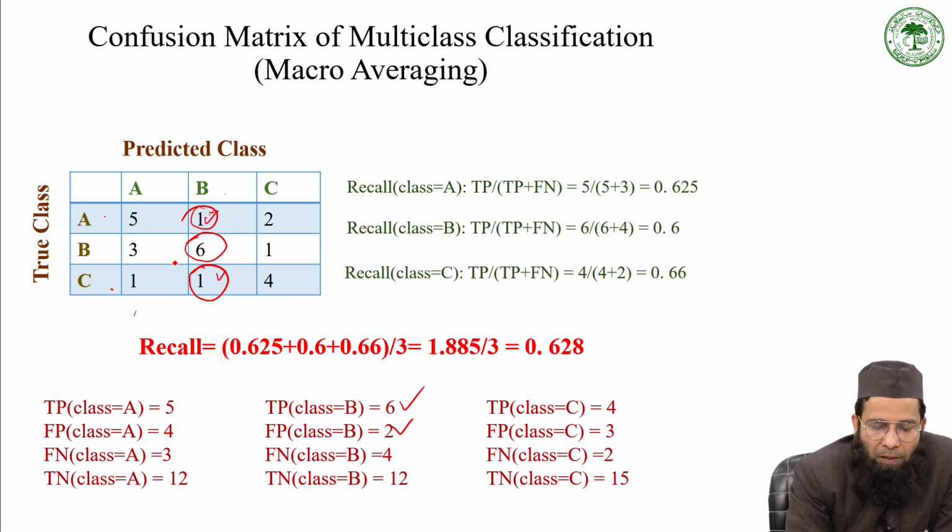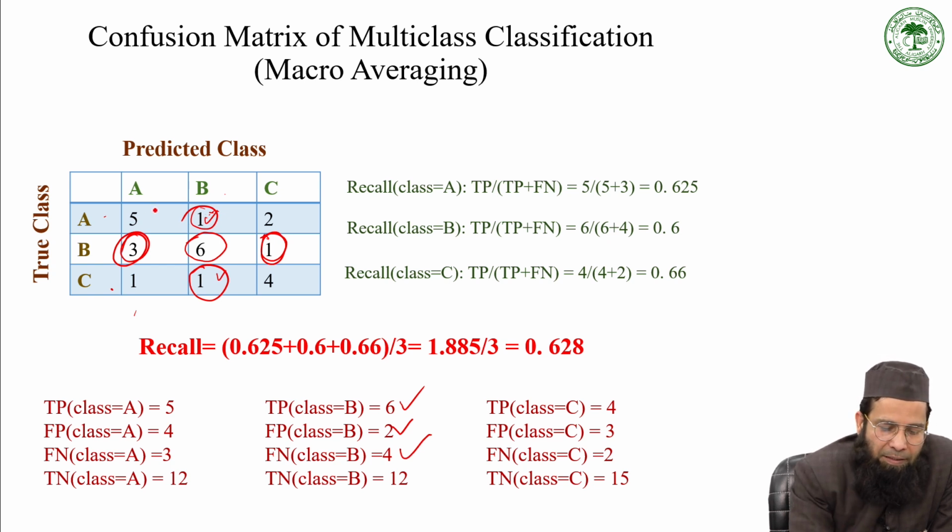My model has predicted these two as negative cases, since it is not B, but actually it was B in the actual data set. So that's why it is false negative, and it is considered as 4.